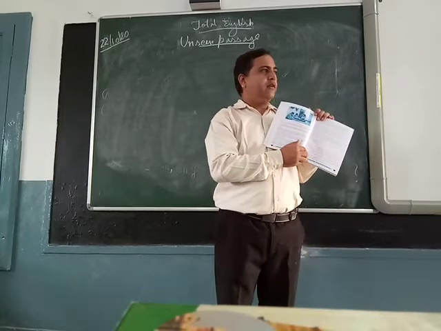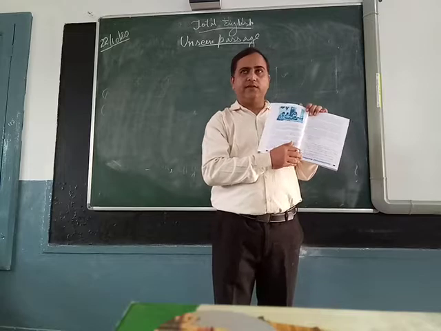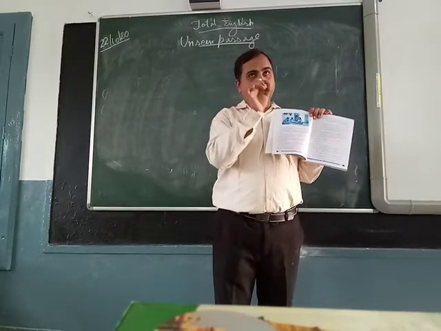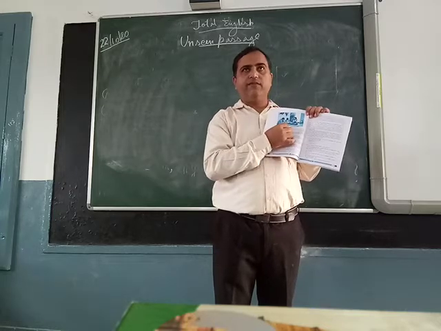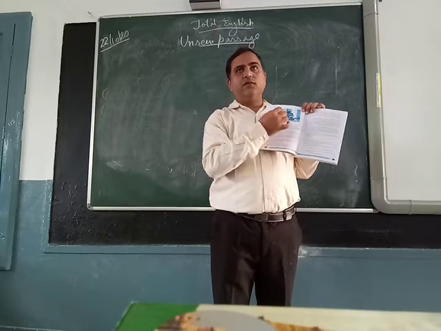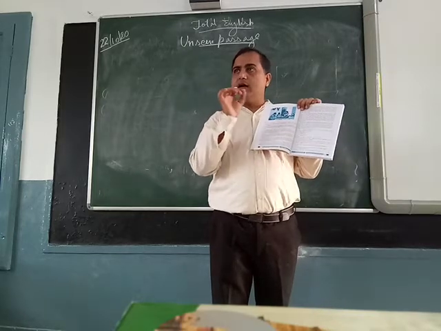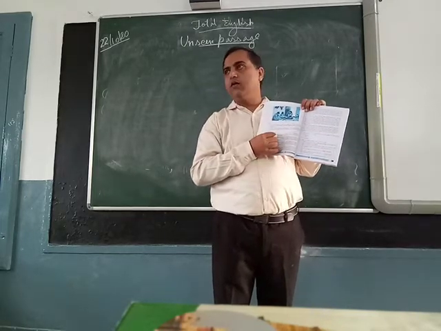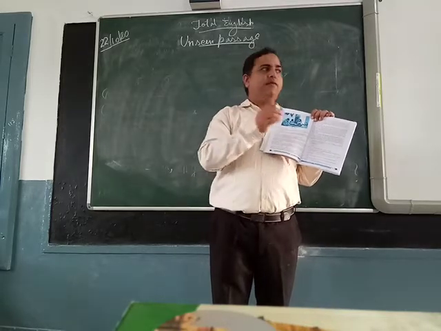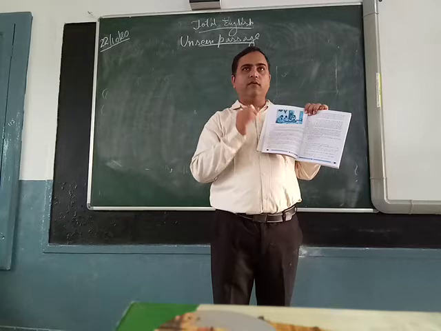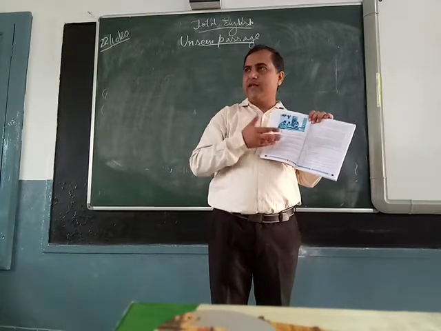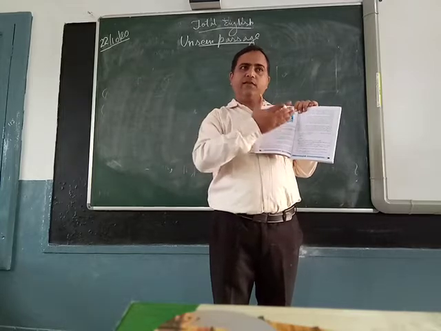Okay, so when you read the questions of the unseen passage, you will realize that few things that have taken place in the story which we have read, the answers of those are given in chronological order. Chronological order means sequence में दिया है, that you may find the first answer of the first question in the first paragraph, the second one in the second or third. So in this way sequence में ही दिया है.